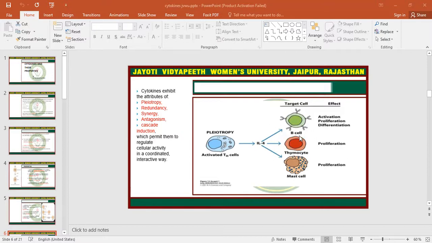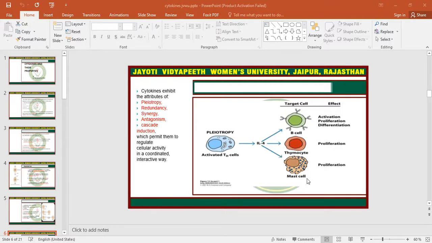If interleukin 4 binds to the thymocyte receptor, then it performs proliferation of the thymocyte. It means the thymocytes will not multiply until interleukin 4 is bound to them. Interleukin 4 provides them a signal that you must divide now.